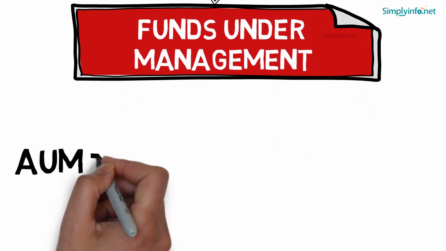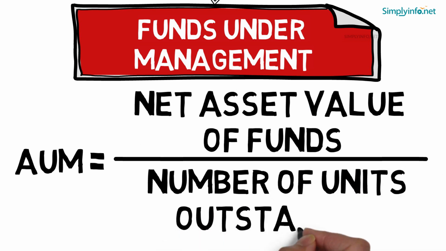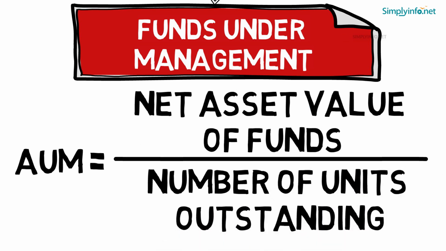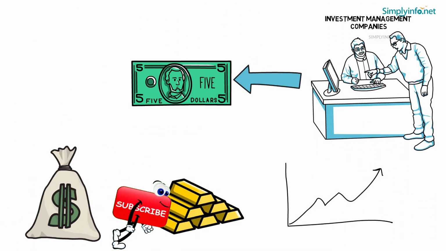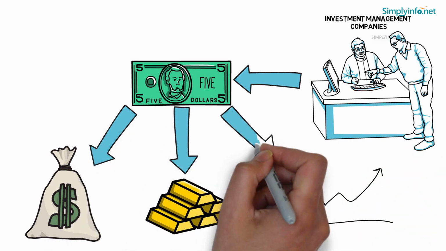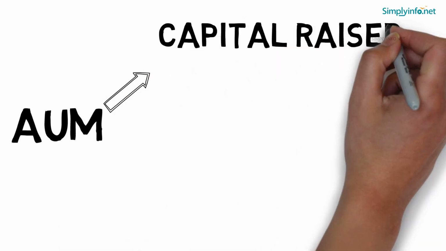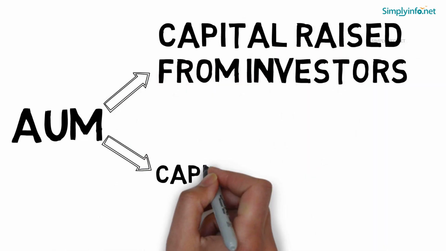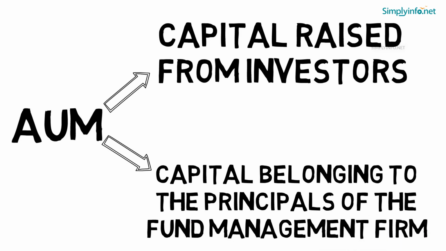It is calculated by dividing net asset value of funds by number of units outstanding. This calculation method varies from firm to firm. The investment management companies charge their fees in proportion to the assets under management. The AUM includes capital raised from investors and capital belonging to the principals of the fund management firm.